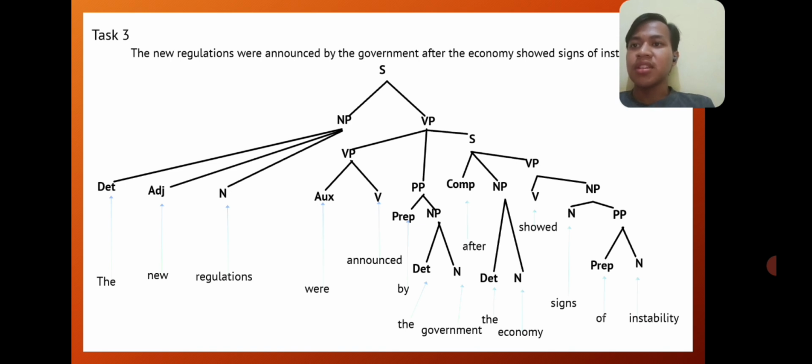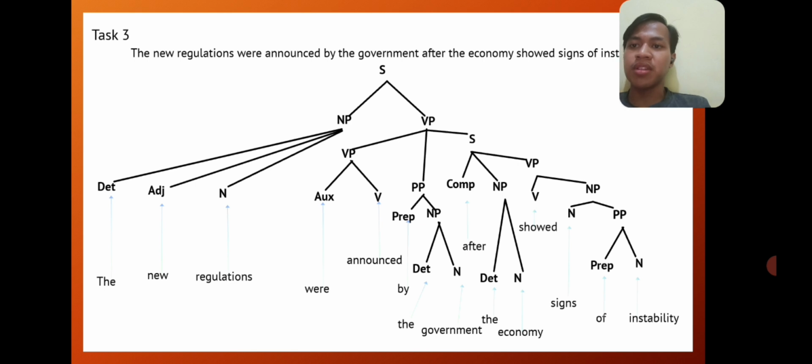In the third task: the new regulations were announced by the government after the economy showed signs of instability. In this sentence, we divide it into noun phrase and verb phrase. In the noun phrase, we have the as determiner, new as adjective, and regulations as noun.